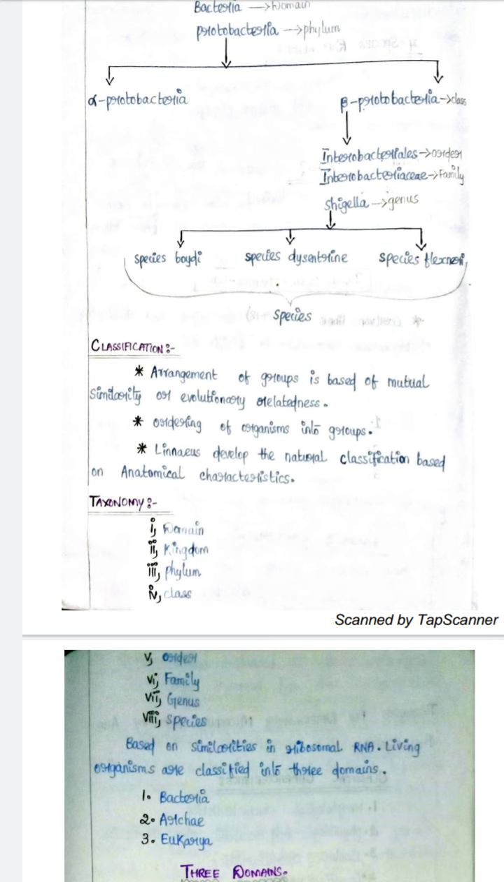Based on similarities in ribosomal RNA, living organisms are classified into three domains: Bacteria, Archaea, and Eukarya. So there are three domains. Bacteria are the true bacteria. Archaea are odd bacteria that live in extreme environments. Eukarya have a nucleus and organelles, like humans, animals, and plants.